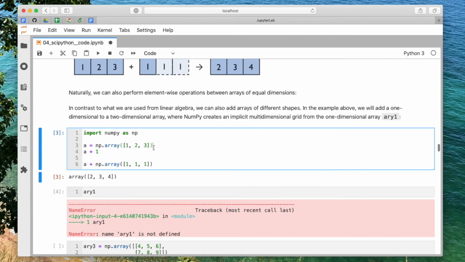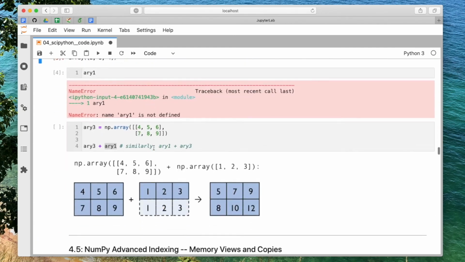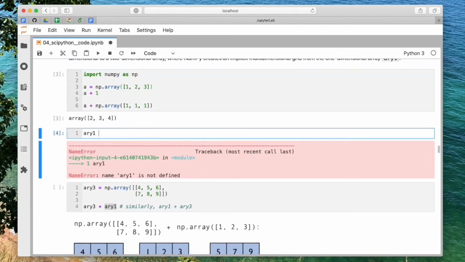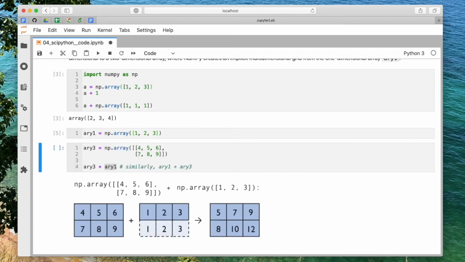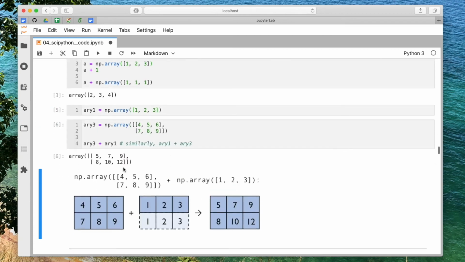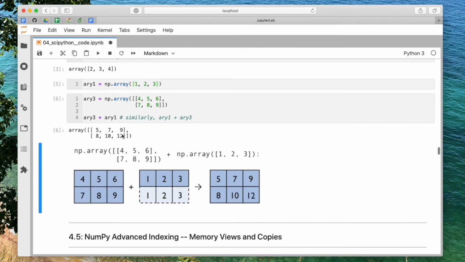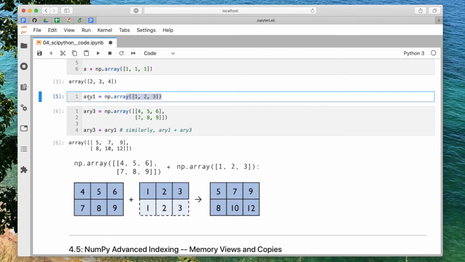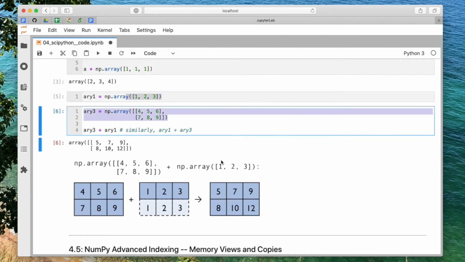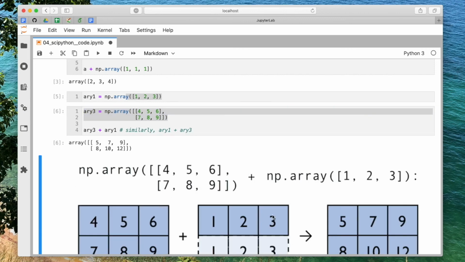Oops, didn't even execute it. Where? I haven't even defined it. Anyways, so let me just quickly define it. 1, 2, 3. So we can execute it here. So yeah, we can see now this works actually. We are adding this vector to this two-dimensional matrix, and due to broadcasting, it's actually creating this implicit dimension here and adding those two together.